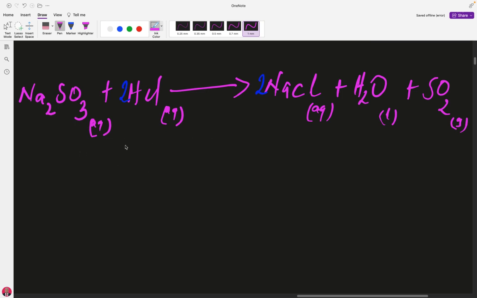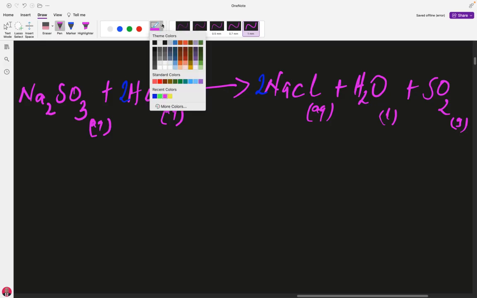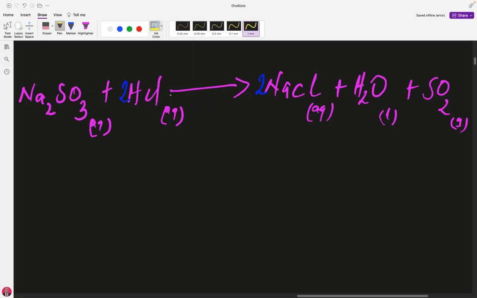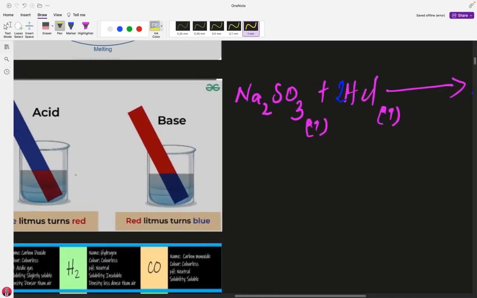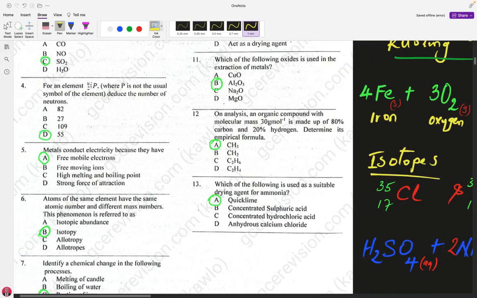So in that case, our main objective was to look for the gas that will be released in this reaction. The gas being released here is sulfur dioxide. This is an acidic gas, which is one of the greenhouse gases that contribute to global warming. Let's get back on board to our question section.